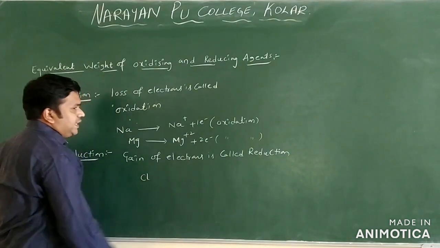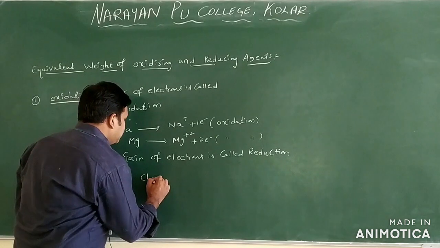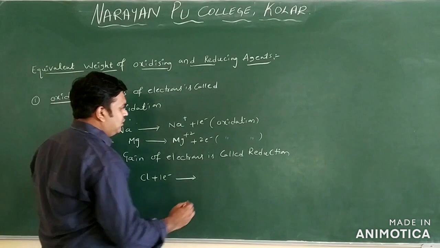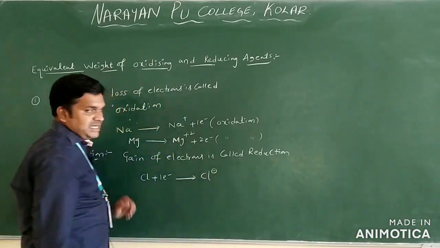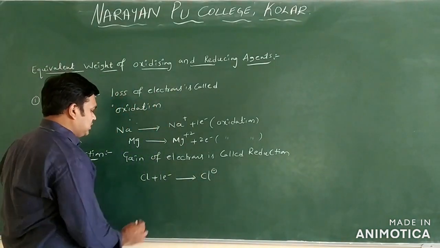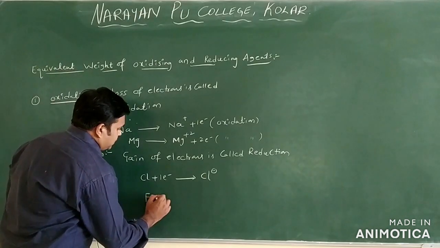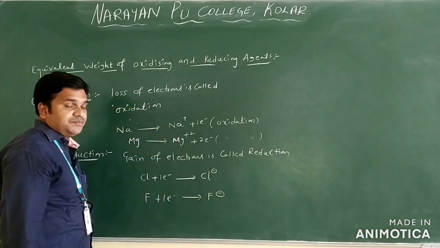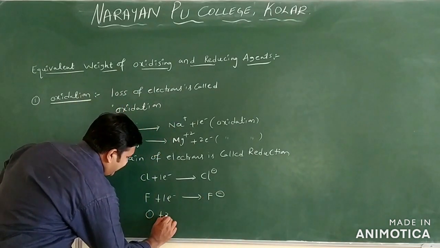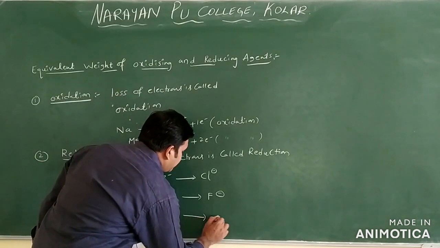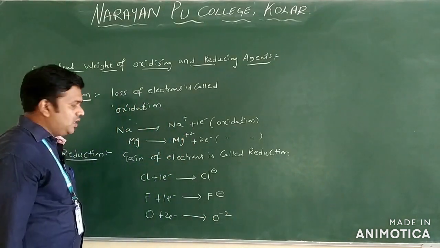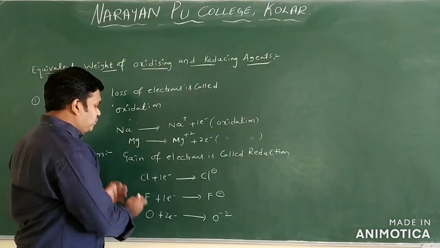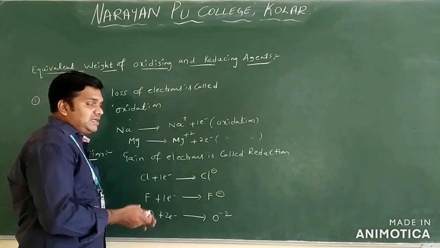I want to take here a chlorine atom. This chlorine atom will gain 1 electron and form Cl- ion only. Suppose I take fluorine, it gains 1 electron and is converted into F-. If we take an oxygen atom, it gains 2 electrons and is converted into O2-. In all these processes, chlorine gains 1 electron, fluorine gains 1 electron, oxygen gains 2 electrons.